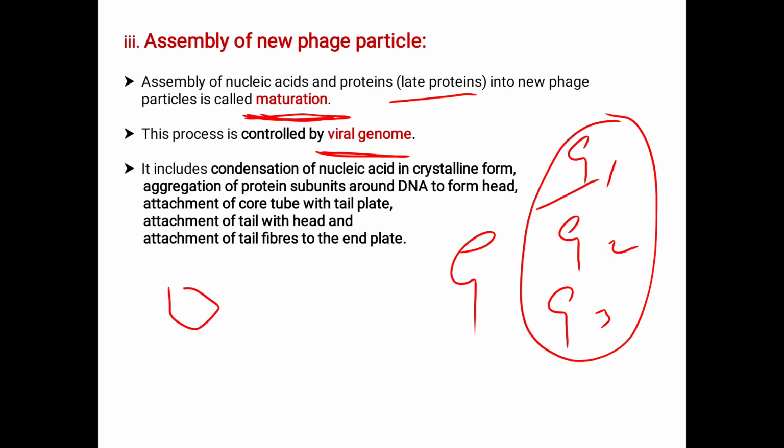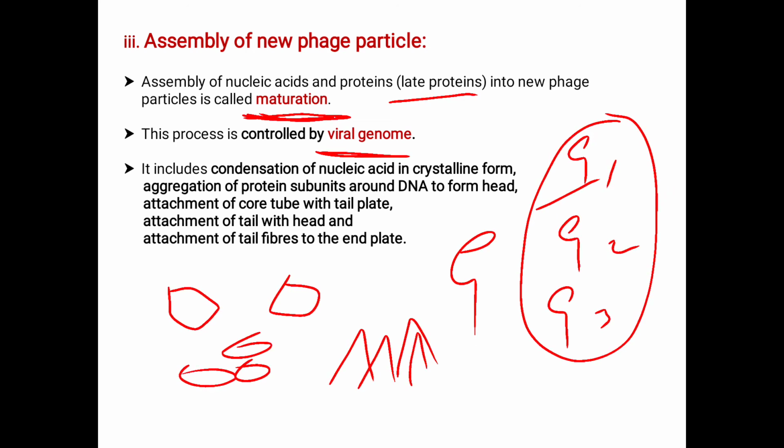Many heads are formed in some area, plates in some, and tail fibers in another. Then the head, the plates, the collar, the tail fibers come and attach to give this structure in the assembly of new phage.